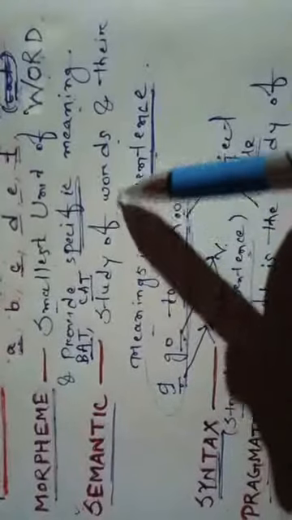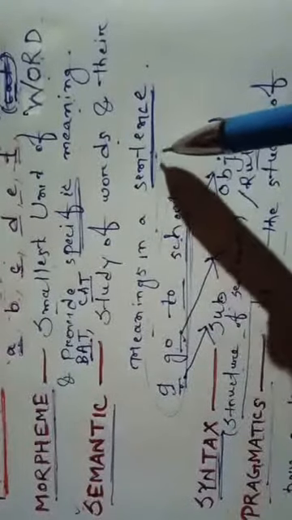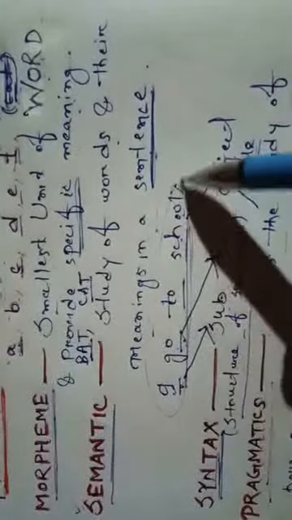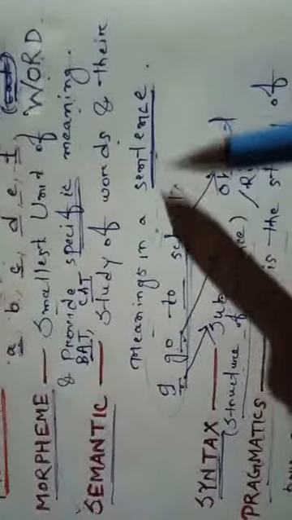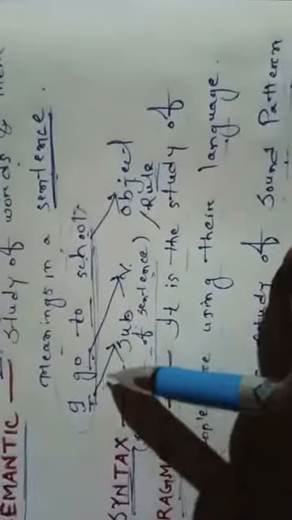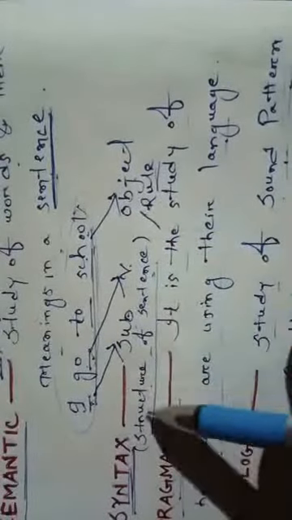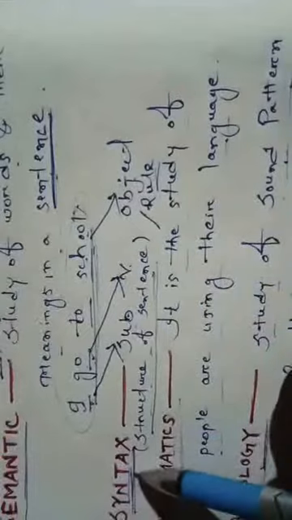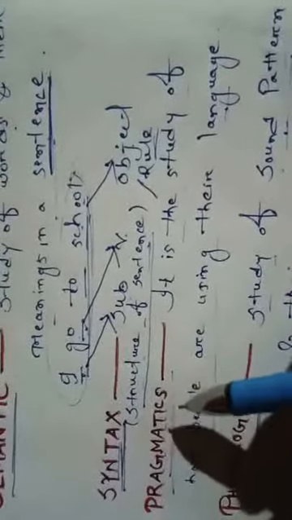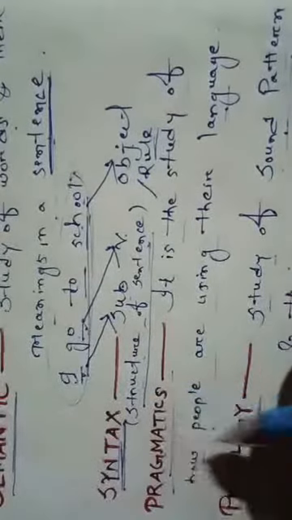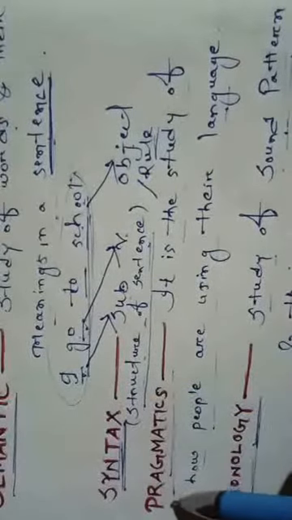Then you see semantic. Semantic is what? Study of words and their meanings in a sentence, such as I go to school. So there are some words, and a combination of these words makes a sentence. So study of rules, subject, verb, object, structure of sentence or rule, it will be known as syntax. Okay, so you can also make a note of these components of language in your copy.